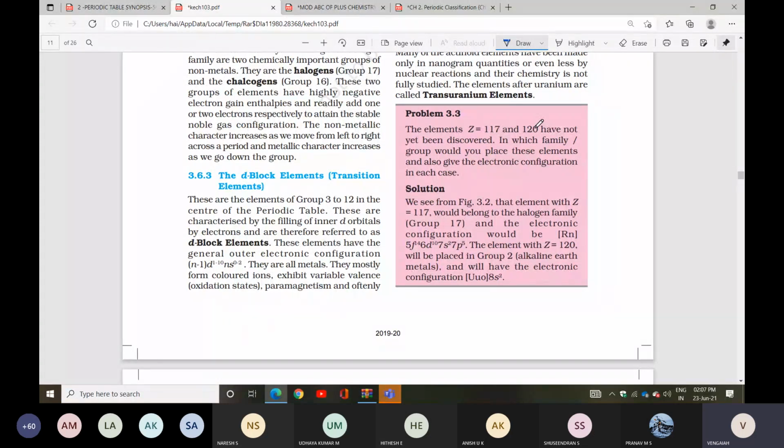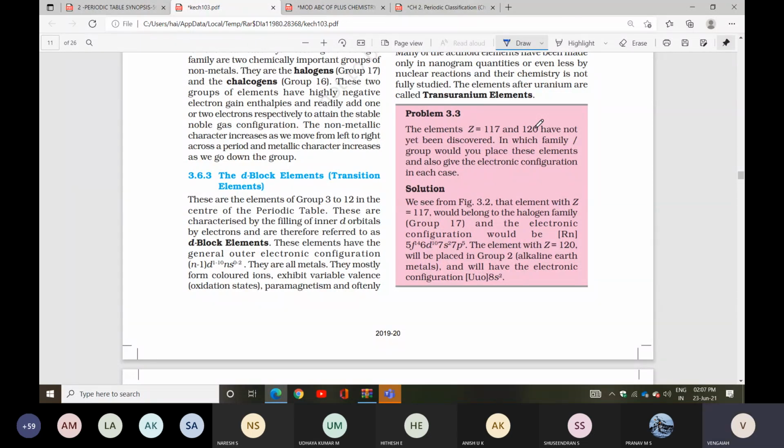Given the atomic number, you can identify which group it belongs to. Sometimes they'll provide the atomic number and ask what the period and group are, and sometimes they will give the electron configuration and ask. Here they give an atomic number, and you can calculate which family and which group.